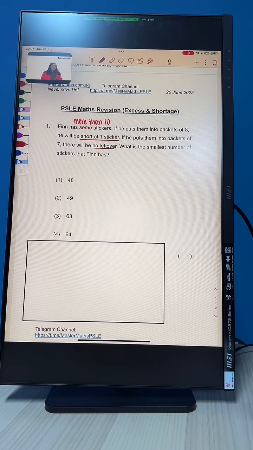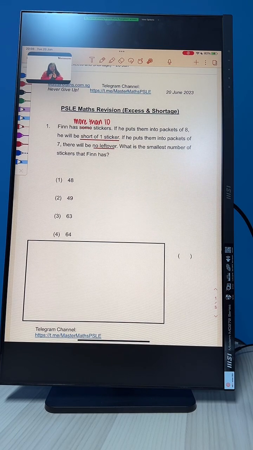Alright, this is a very standard excess and shortage question. How do we know this is excess and shortage? They will tell you things like how many left over, or what is the number that you are short of. For any kind of excess and shortage question, there are 2 methods that you can use. The first method is the listing method, and the second method is the model method.